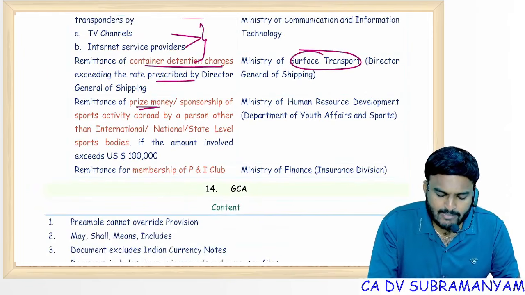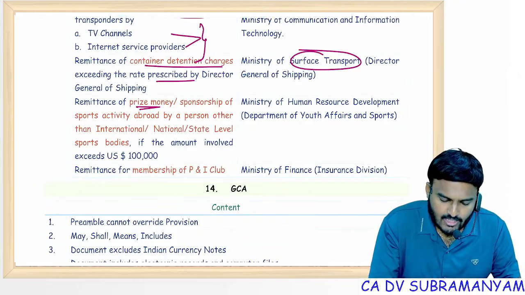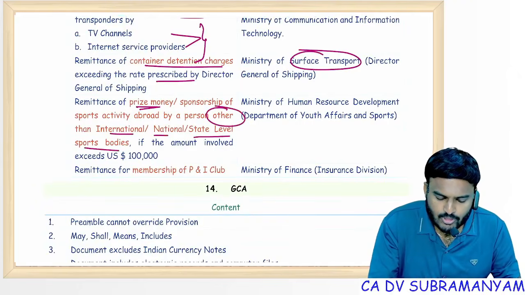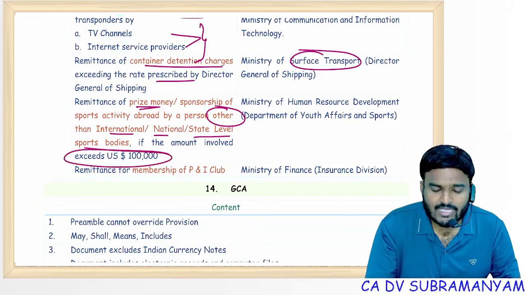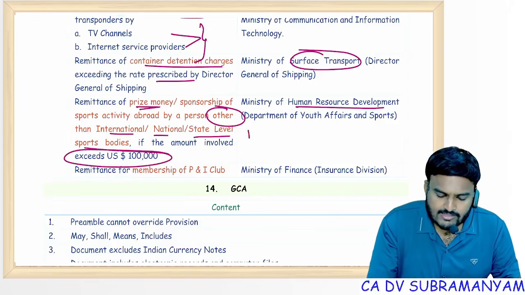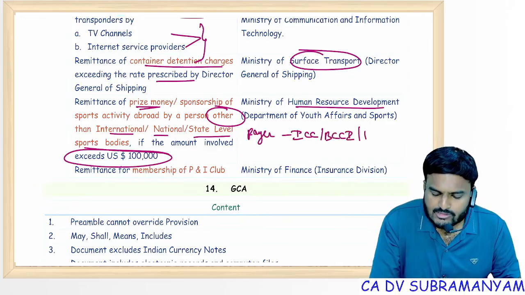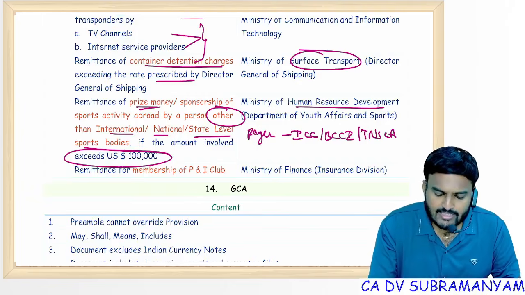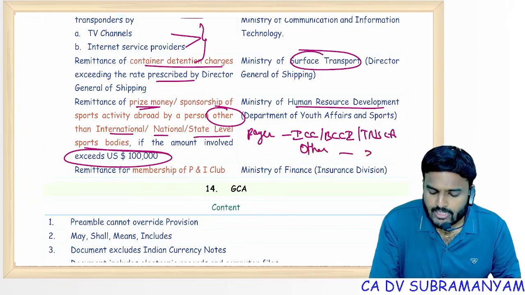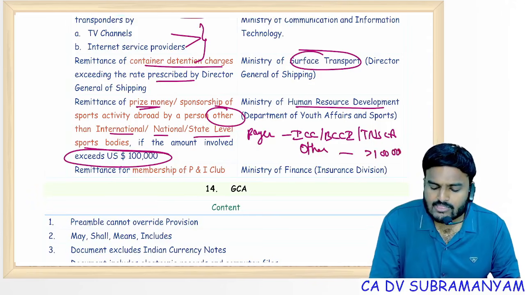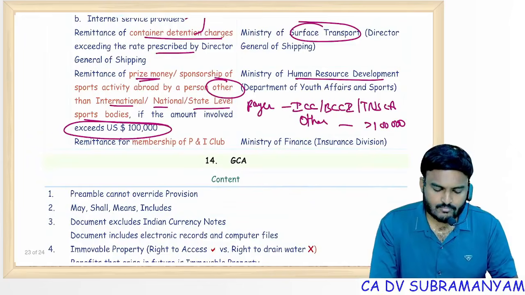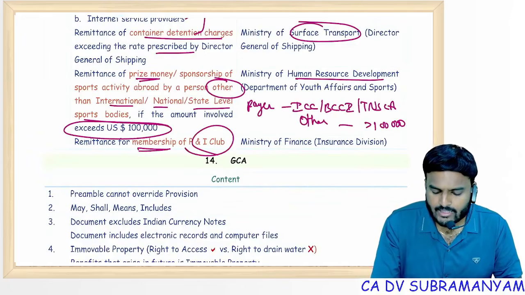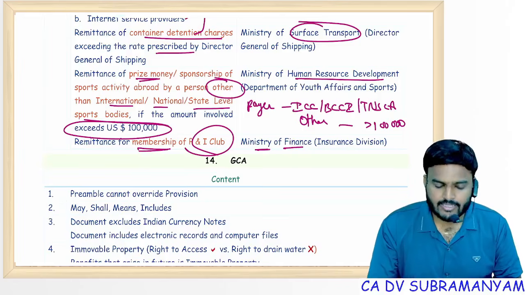Prize money, who is paying this amount? Other than international, national, state level sport bodies, if the amount involved exceeds 1 lakh USD, then also permission is required. See, first of all, observe the payer. If the payer is ICC, BCCI, Tamil Nadu State Cricket Association, for example, so state bodies, central body, international body, permission not required. Other than these, for others only it is required, and only if the amount involved is greater than 1 lakh USD. If it is up to 1 lakh USD, permission not required. Remittance for membership of P&I club, Ministry of Finance permission is to be taken.